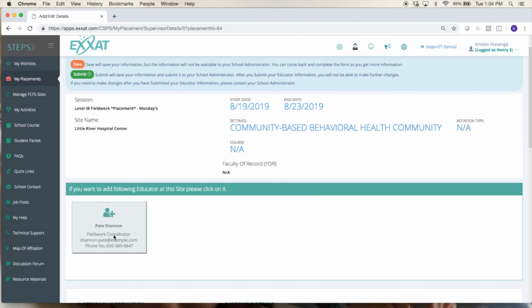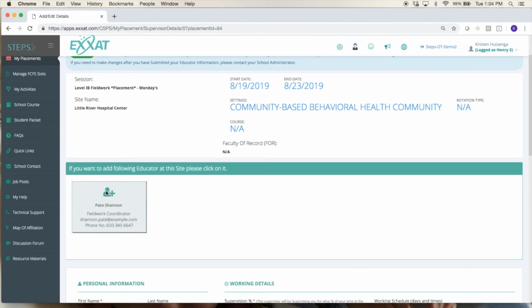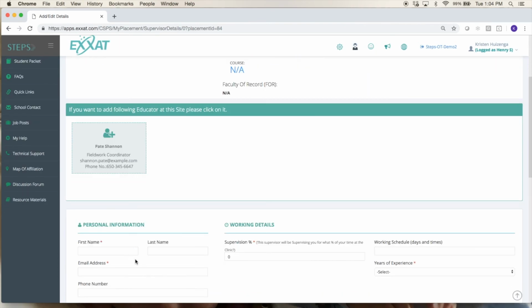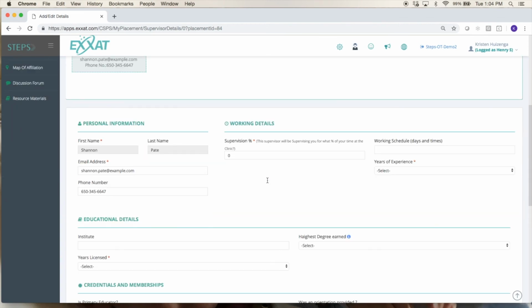It will show you staff people at this Fieldwork site, so if that is your educator, you can just add that person and it's going to populate some of these fields below. If not, you'll just want to answer these questions. But let's say this person is my educator. I'll just check them off here. Then it's going to fill in things like their name and email address.